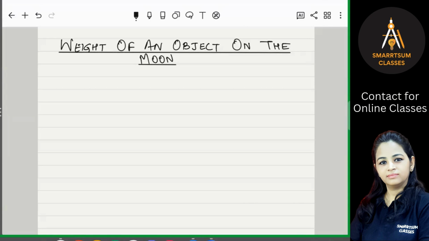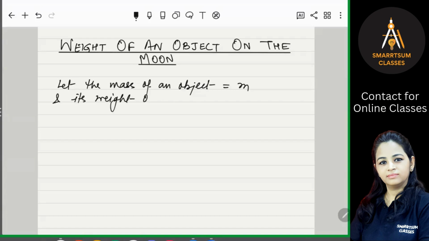Let the mass of an object be m, and its weight on the moon, we're talking about on the moon, is suppose Wm.